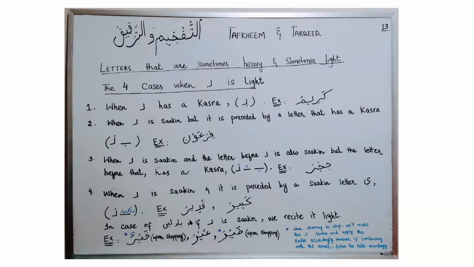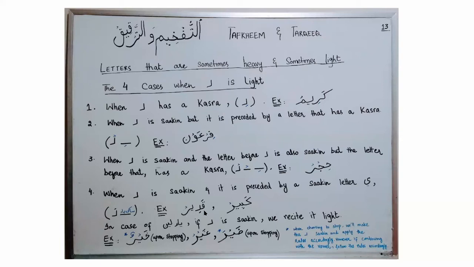If you don't see any vowel on the letter, that letter is considered as sakin letter. In this situation, you don't see any fatha, dhamma or kasra on letter Ya, and there is no sign on letter Ya. So this letter Ya is sakin. When letter Ra is sakin, preceded by sakin letter Ya, you will recite this Ra with tarqiq.